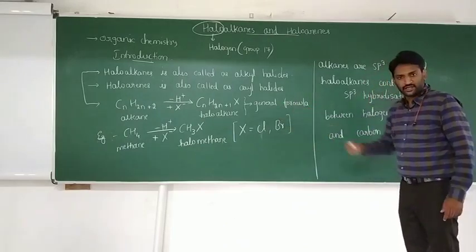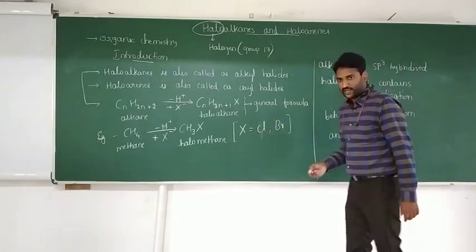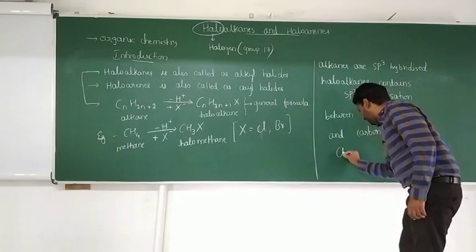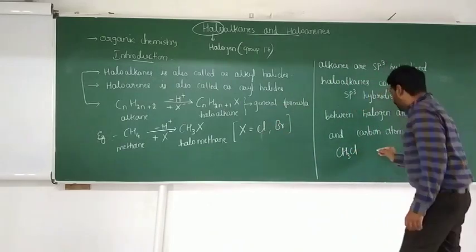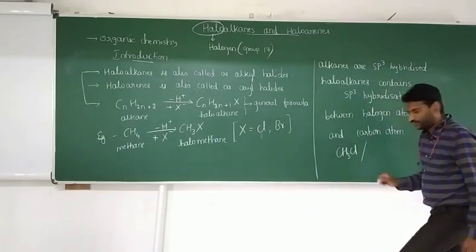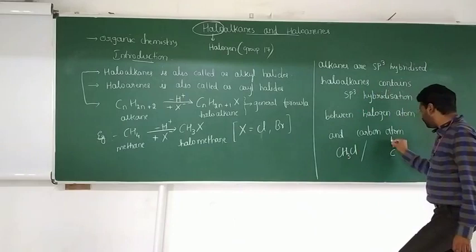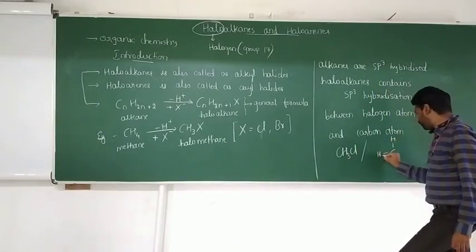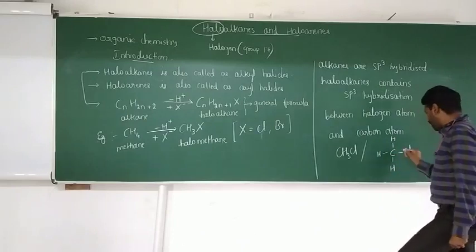For example, I have taken CH3X. Here instead of X, I will take Cl, so I will get CH3Cl. How can I write this CH3Cl? I can write one carbon in the center, 3 hydrogen atoms and 1 chlorine atom.